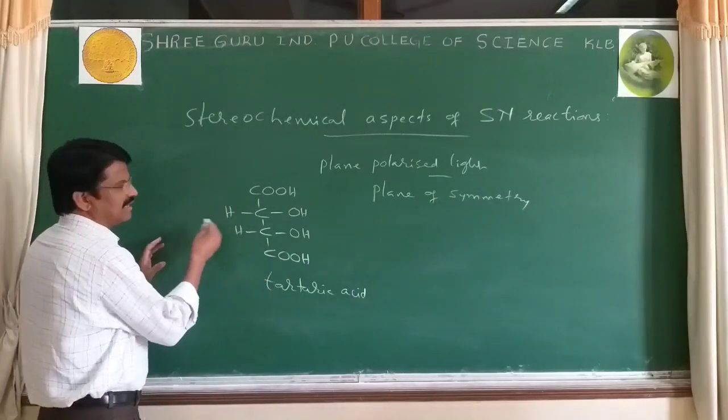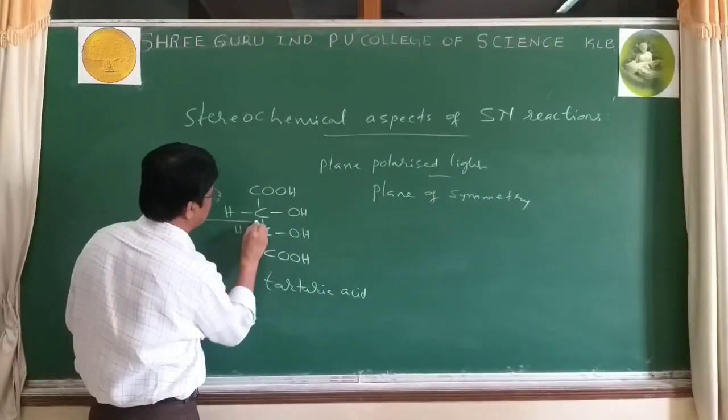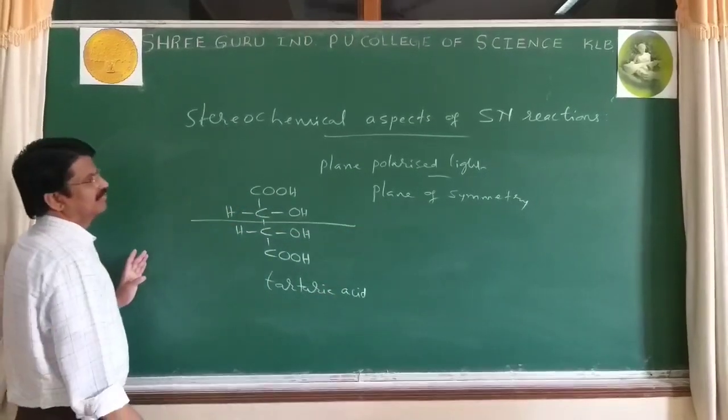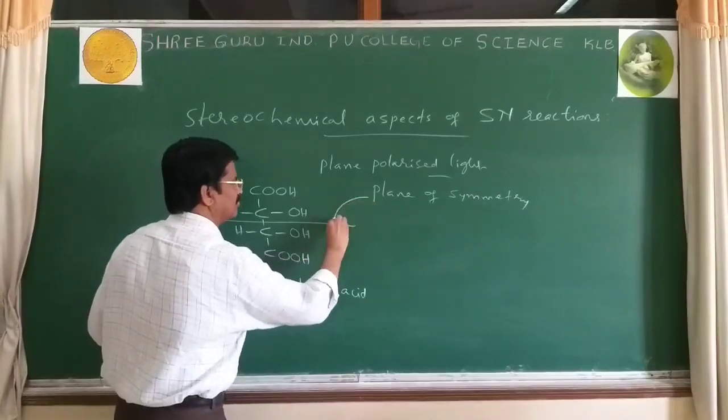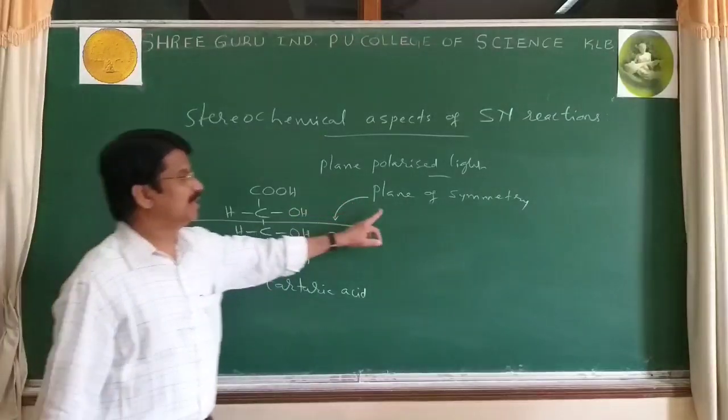Now, when you draw a line exactly at the middle of the molecule, I can say it is a plane of symmetry.